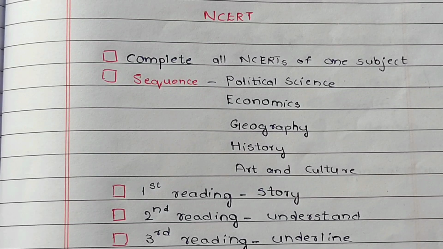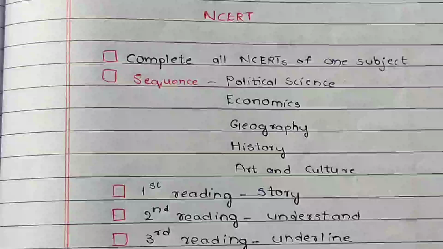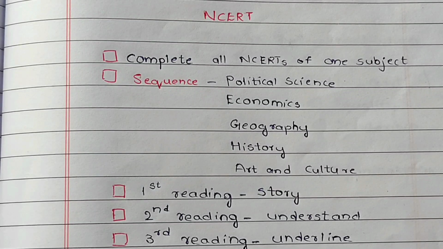In polity, complete the class 11th and 12th NCERTs. After finishing polity, go for economics, and there complete the class 9th, 10th, 11th and 12th NCERTs. After that, go for geography. Read geography NCERTs from class 6 to class 12th, particularly the class 9th, 11th and 12th NCERTs. And after that, go for history. If you have chosen the old histories, then complete those, or else if you are trying the new ones, then go for class 6, 7, 8, 9, 10, 11 and 12.